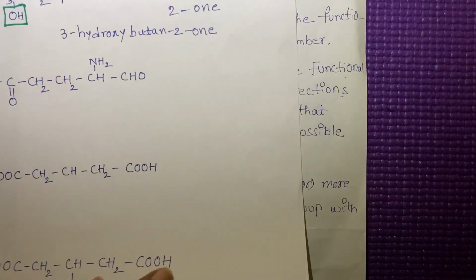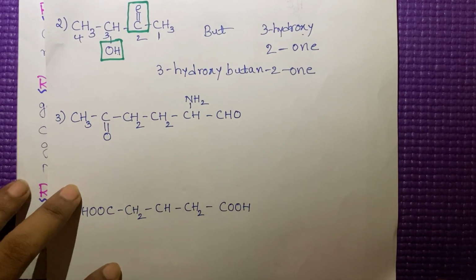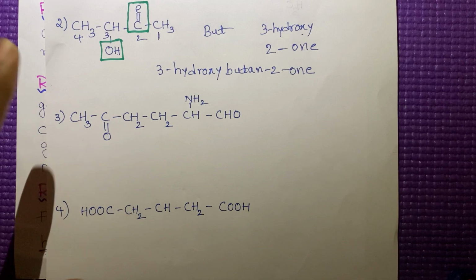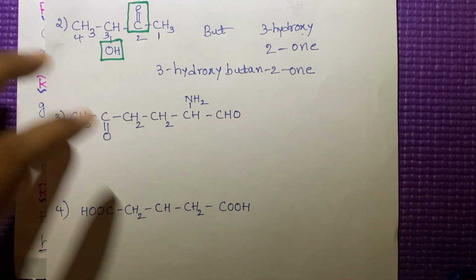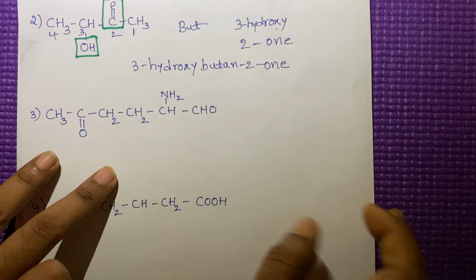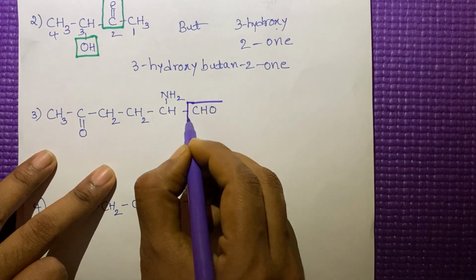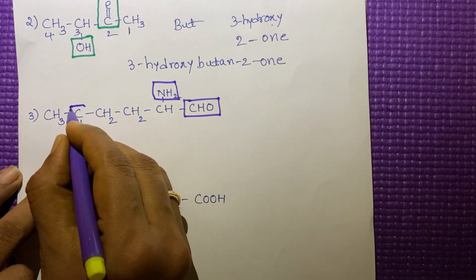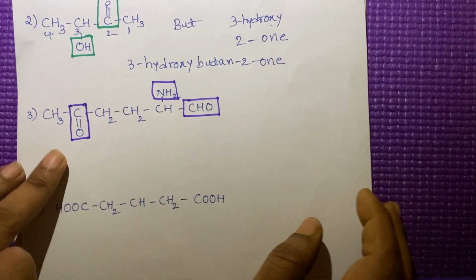Like that we have to give the numbering for the compounds. First we have to identify the functional groups. How many functional groups are there in this example? Aldehyde group is there, amine group is there, and ketone group is there. 3 functional groups are there.